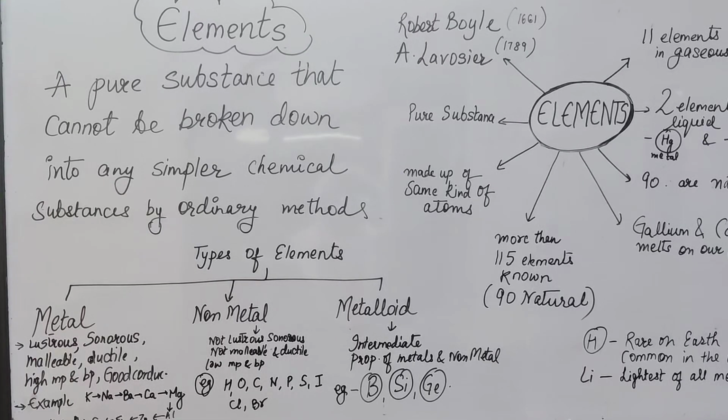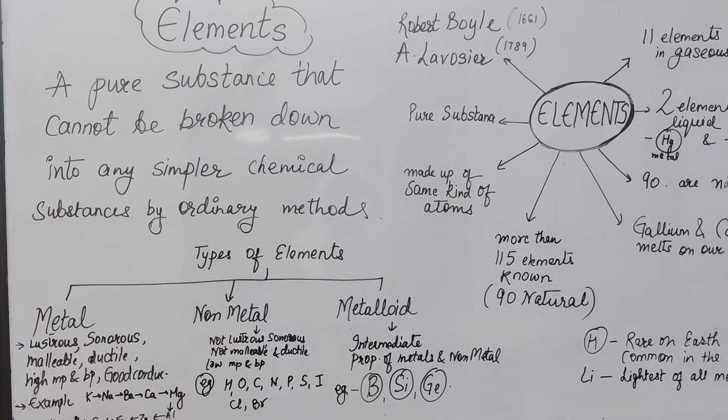So now you can say that it is a basic form of matter that cannot be broken down into simpler substances. This definition was given by Lavoisier. Antoine Lavoisier gave this concept in 1789, but before that Mr. Robert Boyle was there, who first gave the scientific definition about the elements. Now this is all about the history.